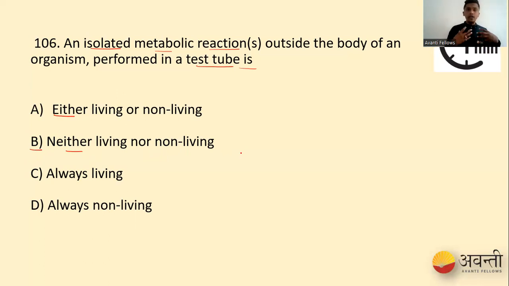Why? Because we cannot judge whether the system is alive or whether the system is dead. We are getting the metabolic results but it is not a living system. That is why we go for neither living nor non-living. Always living is not at all possible. Always non-living is not possible because we are still getting the results. So that is why our option B is correct for 106.